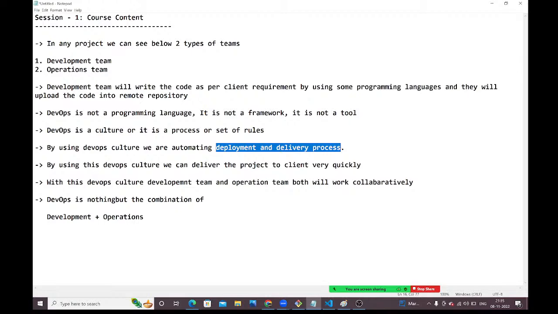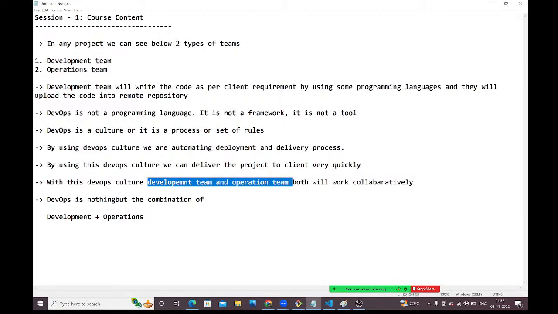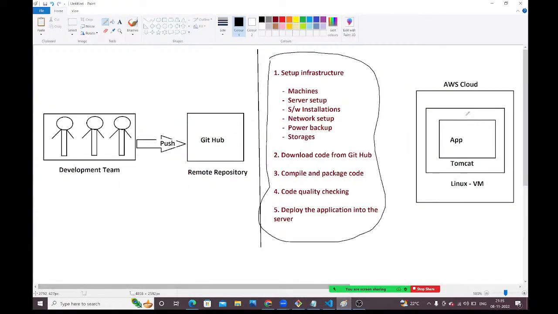To avoid that manual process, we are going to use DevOps culture. By using DevOps culture, we can deliver the project to the client very quickly and easily. With DevOps culture, the development team and operations team both will work collaboratively. DevOps is nothing but what? The combination of development and operations. Is it clear, guys?